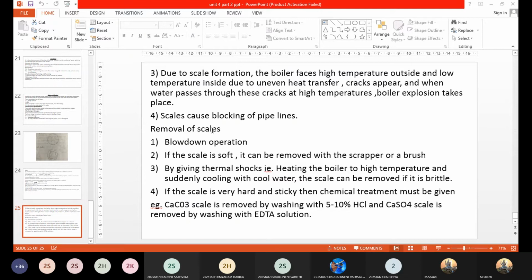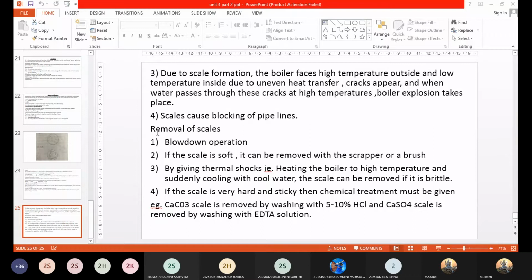Okay. Now finally, coming to the prevention of scales. How can you avoid the scales formation? That you can do by opting for soft water, right? If you are using soft water, definitely you can reduce the scale formation. Even if the scales are formed, depending upon the nature of the scales, you have different treatments.